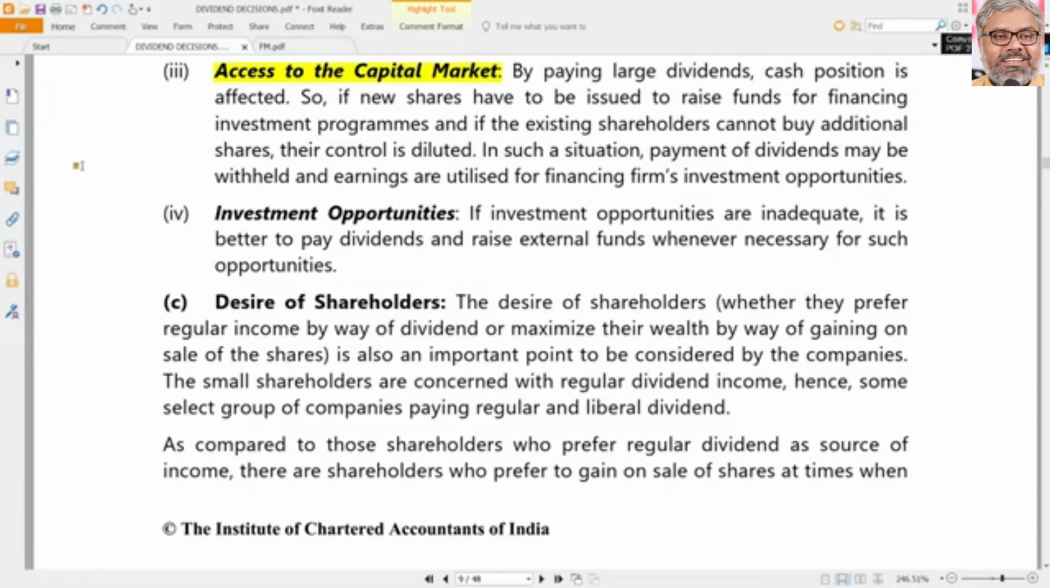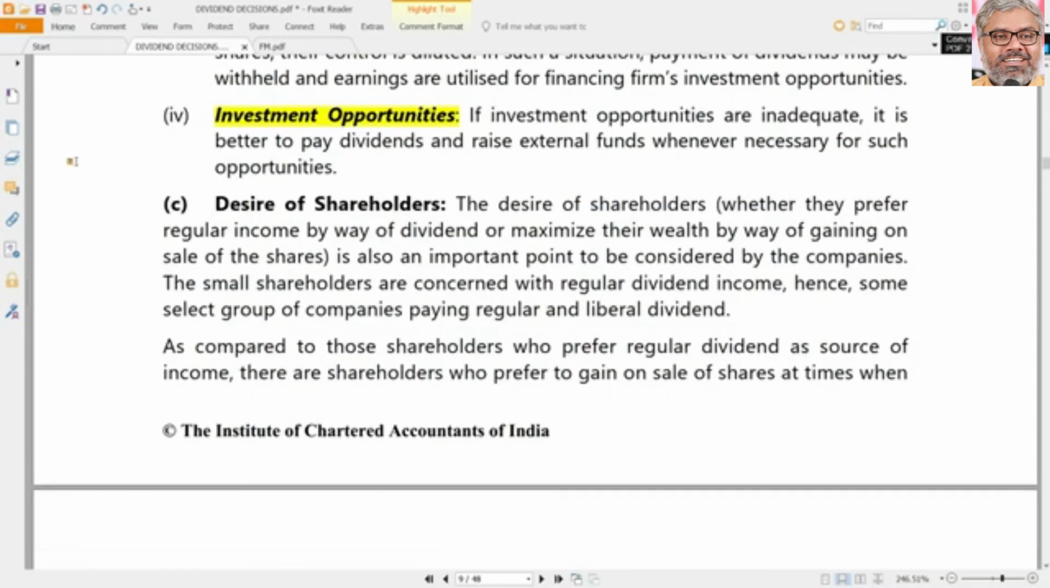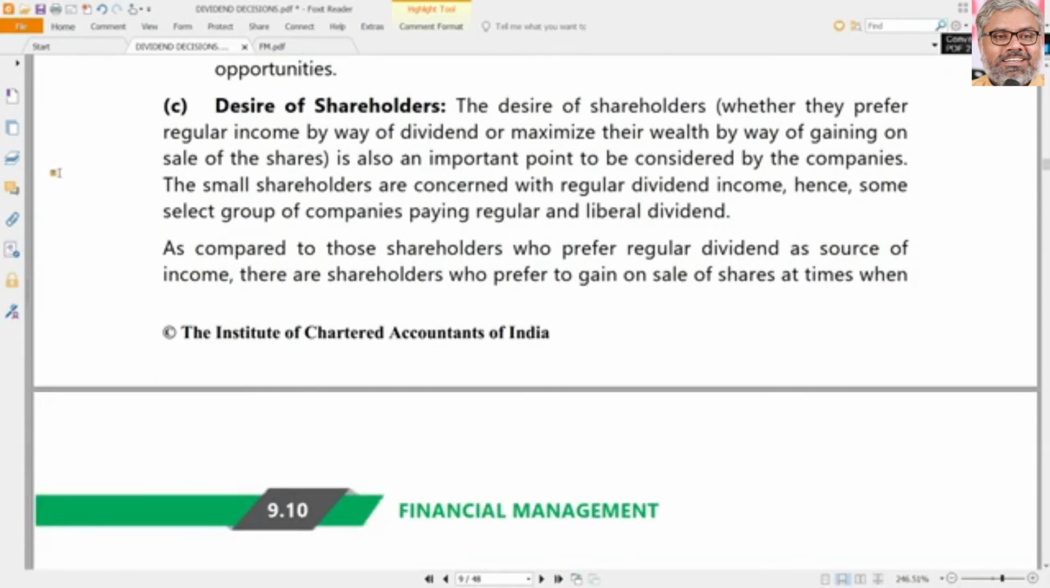So what is better? Better to retain rather than distribute dividends, so that you don't have to run to capital markets for future requirements of capital. You can use your own earnings, internal earnings, for the purpose of growth. And investment opportunities, of course. If there are good investment opportunities, retain. If there are no investment opportunities, better to pay out to the shareholders as dividend.